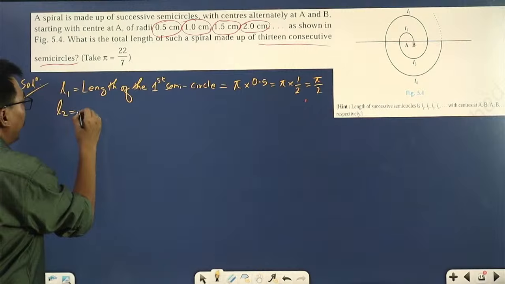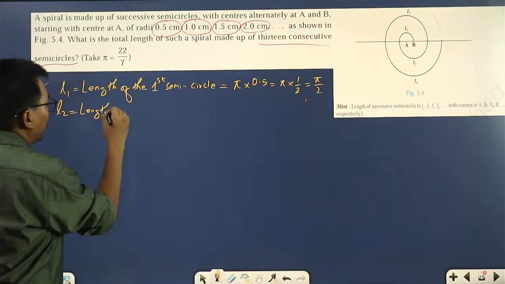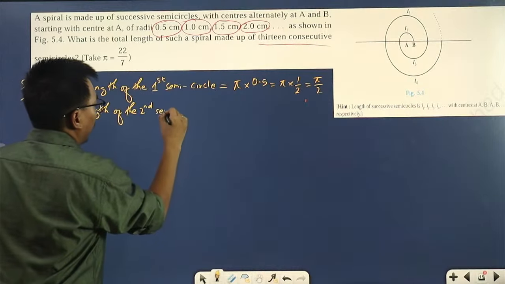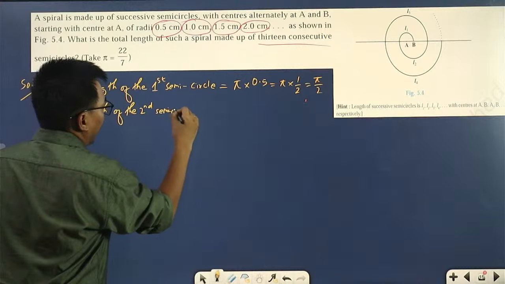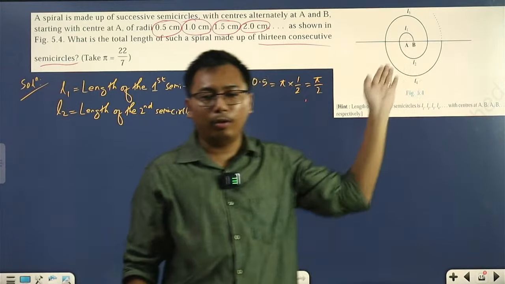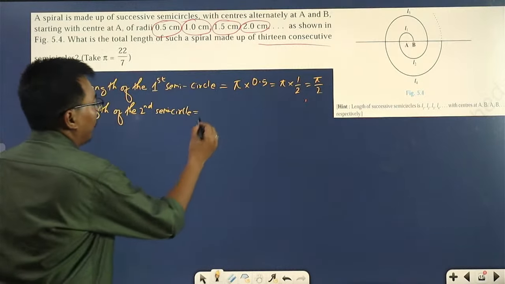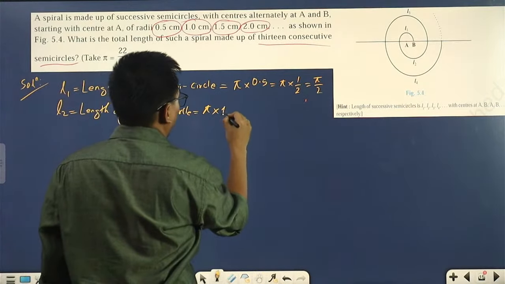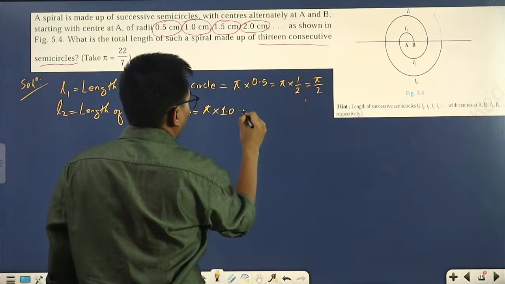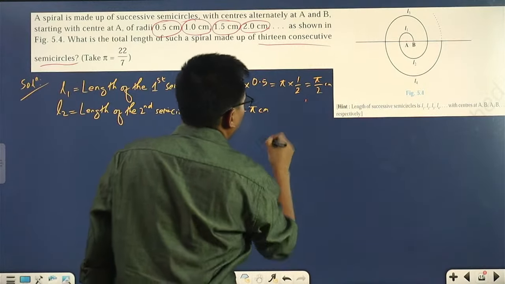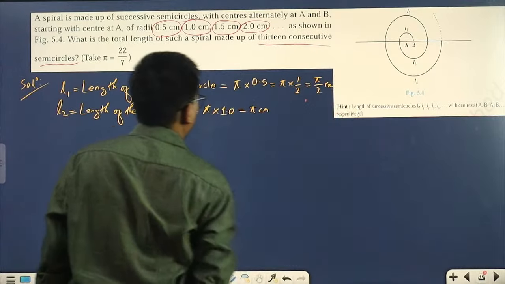L2 is the length of the second semicircle, whose center is B, because L2 is the semicircle below. So pi into r. What's the radius? 1 centimeter. So 1 into pi, pi centimeter.